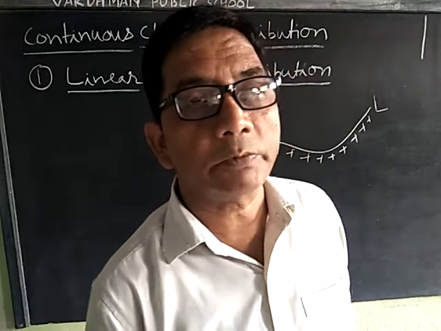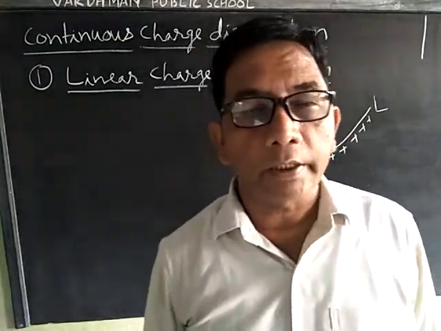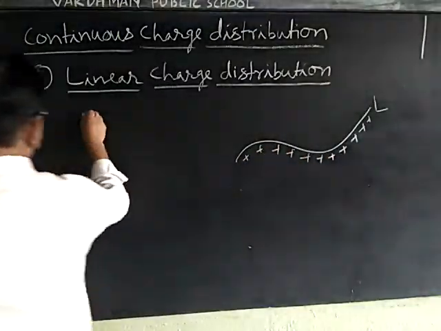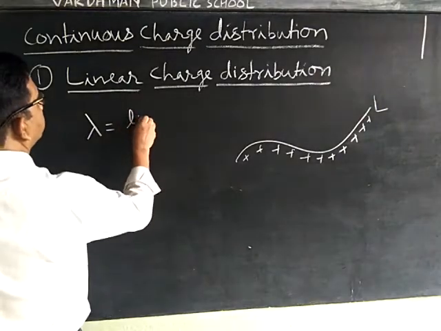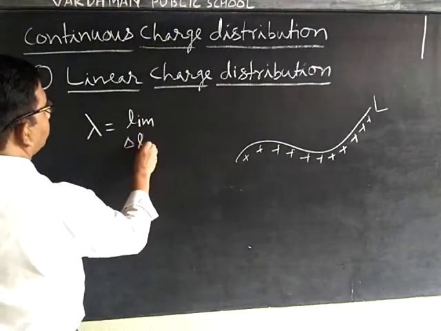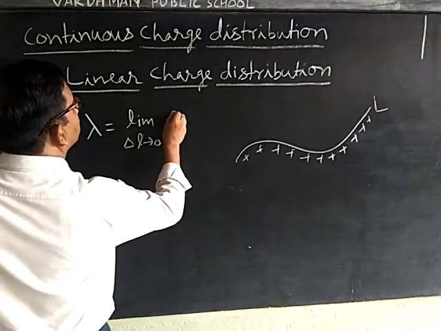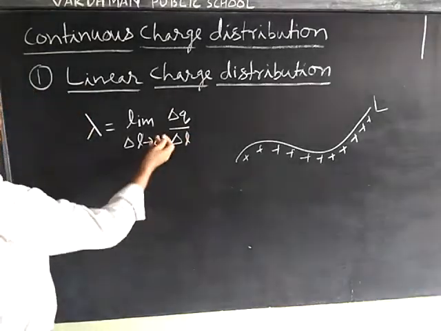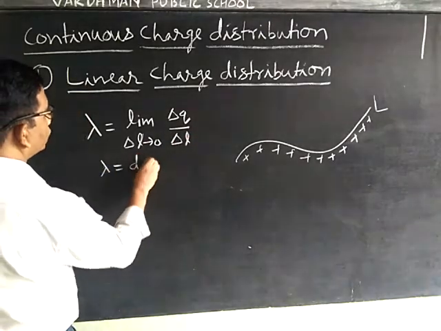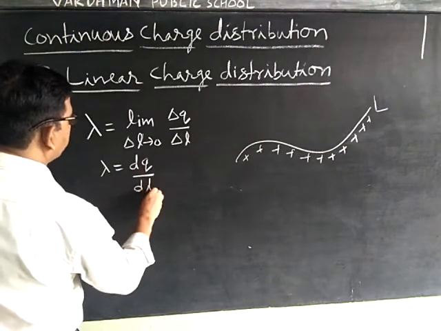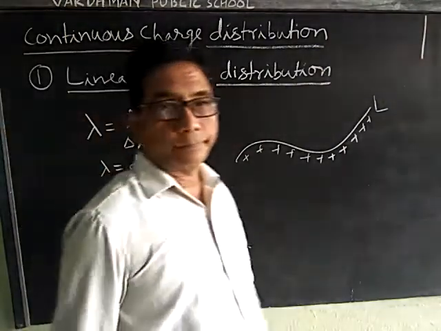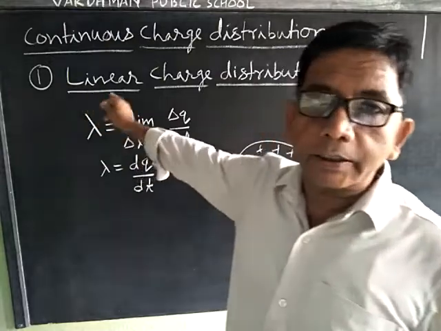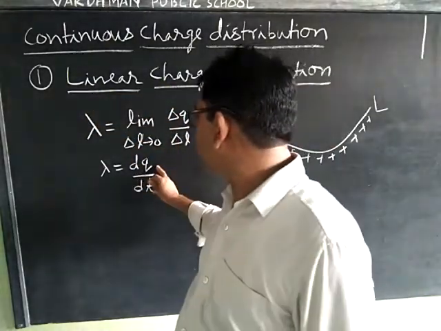We can write lambda is equal to limit delta L tends to 0 delta Q upon delta L. This can also be written as lambda is equal to dq upon dl, for small linear charge distribution.